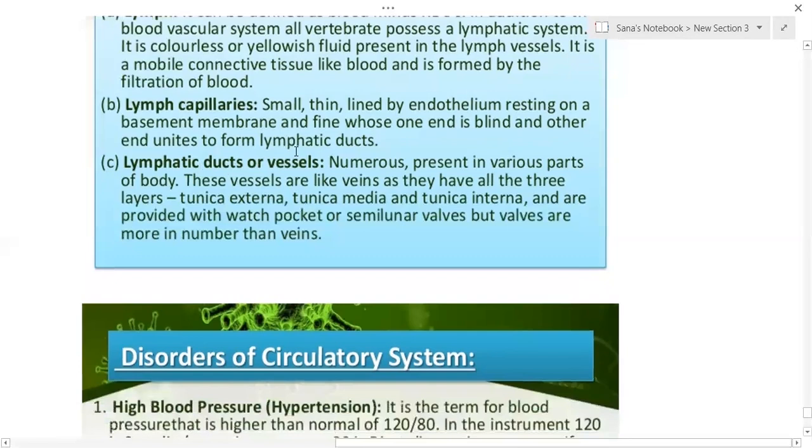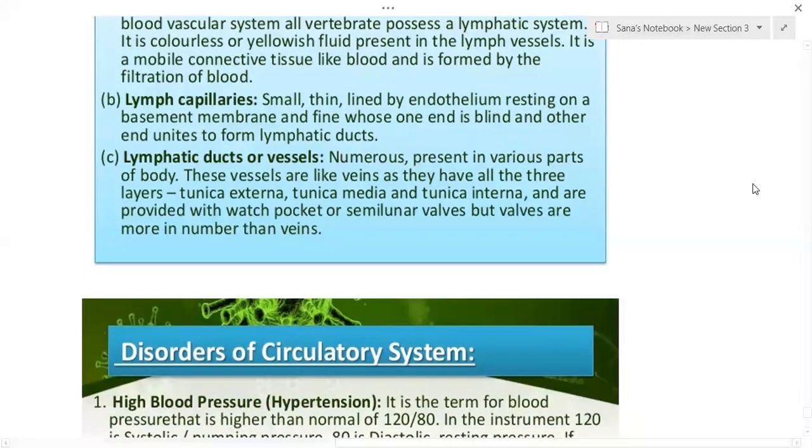Lymphatic ducts or vessels are numerous in number and present in various parts of the body. These vessels are like veins, as they have all three layers: tunica externa, tunica media and tunica interna. They are provided with pocket or semilunar valves, but the valves are more in number than in veins. So even lymphatic ducts possess valves which avoid the backflow of the lymph. Lymph always moves in only one direction.